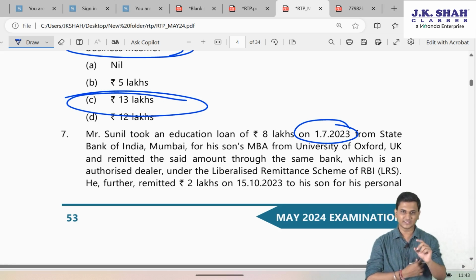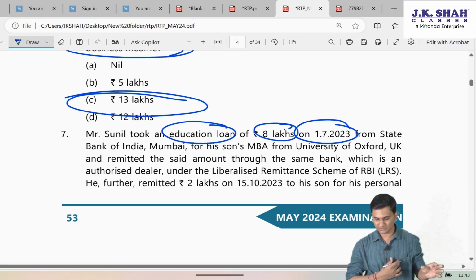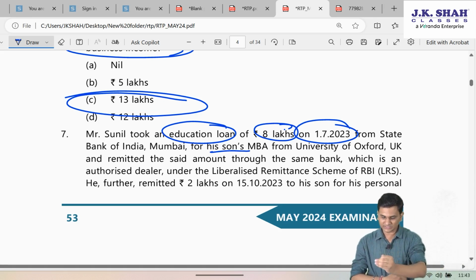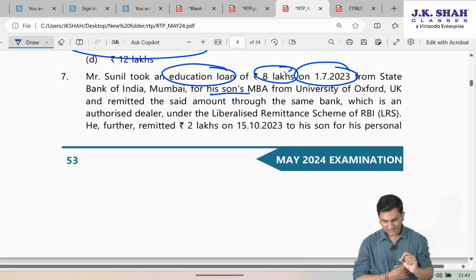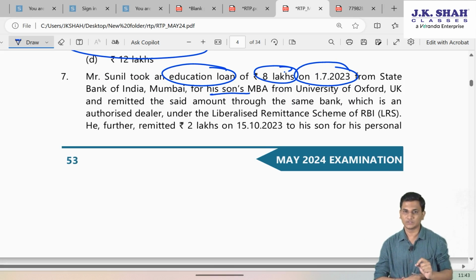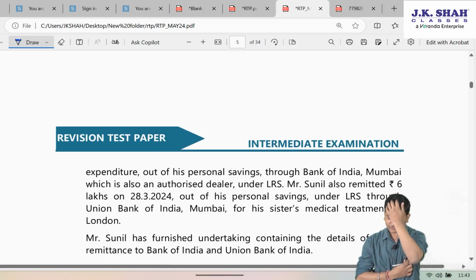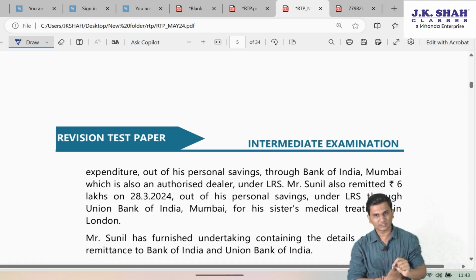So Sunil has taken an education loan, 8 lakh rupees from some bank, and he has remitted it through the same bank, which is an authorized dealer under LRS scheme, for his son's MBA education. He further remitted 2 lakh rupees on 15th October 23 to his son for his personal expenditure out of his personal savings through Bank of India, Mumbai, which is also an authorized dealer under LRS.